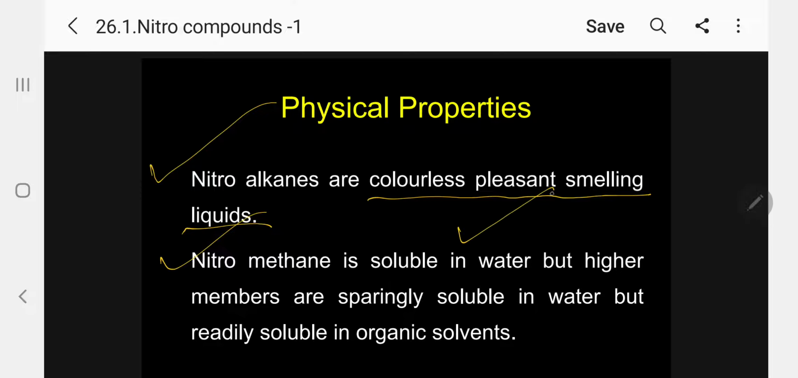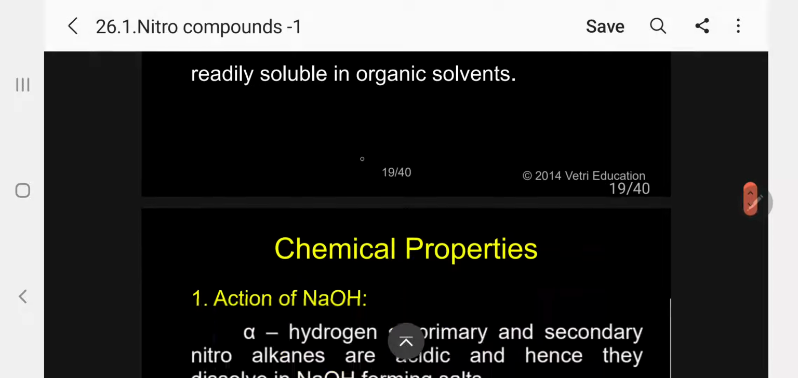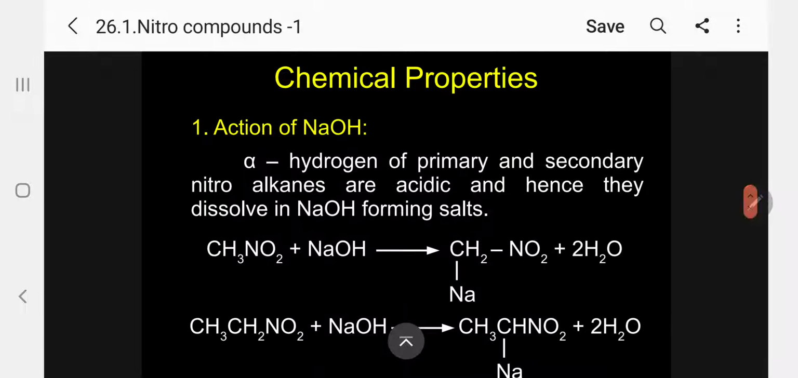Nitromethane is soluble in water, but higher members are sparingly soluble in water, but readily soluble in organic solvent. I told you nitromethane is soluble in water. That's why it is forming nitro and acid form. Kindly follow. So, first, let me come to the chemical properties.